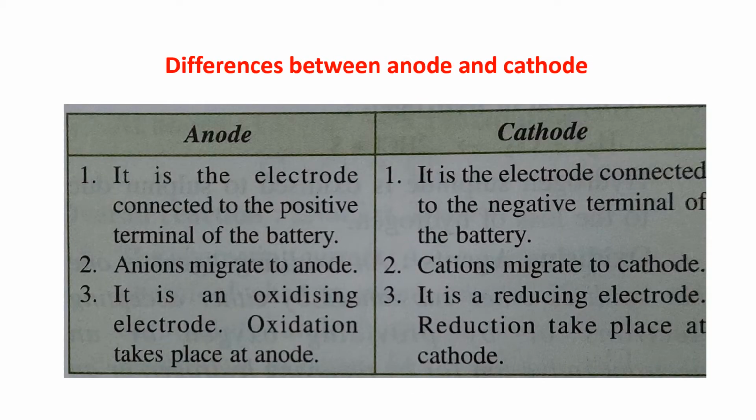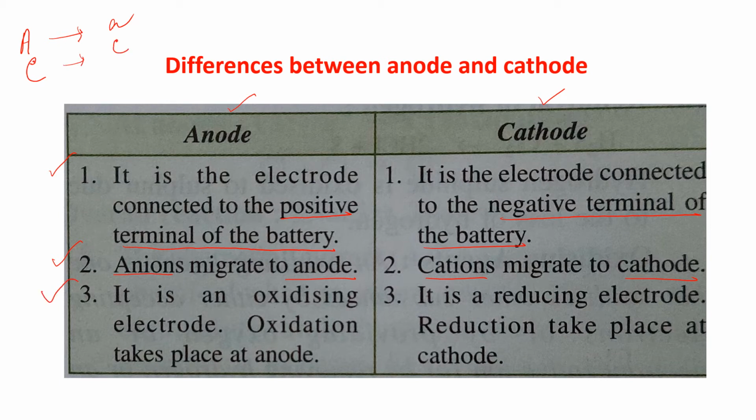Now, differences between anode and cathode. The first one is anode and the second one is cathode. Number one, anode is the electrode connected to the positive terminal of the battery. You all know about it. And cathode is the electrode connected to the negative terminal of the battery. Number two, anions migrate to anode, A to A. And cations migrate to cathode, C to C.